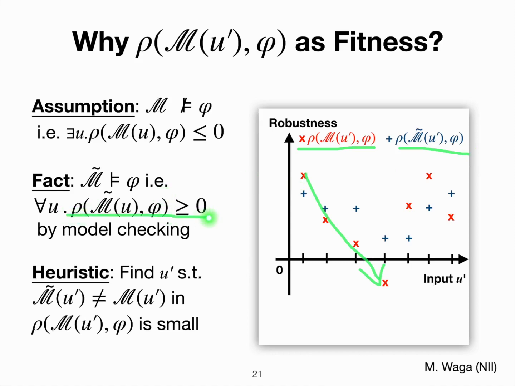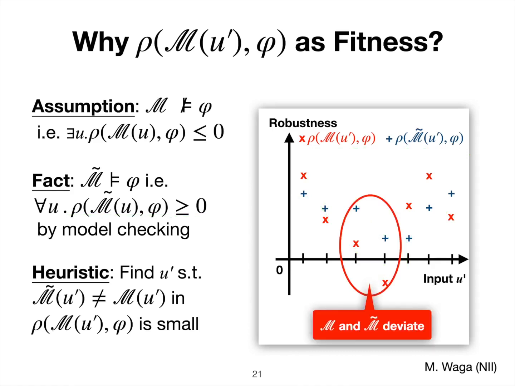So because of that, we suppose that we can find the difference somewhere around here. Especially if we have negative robustness for the actual system, we can always observe this difference. This is the basic idea of the heuristics.